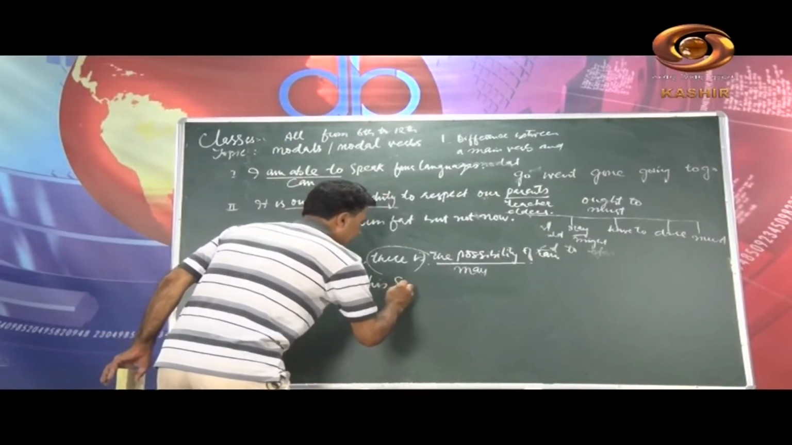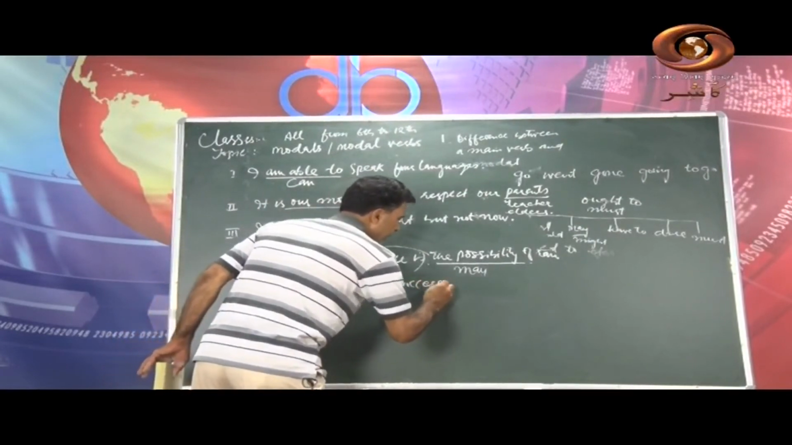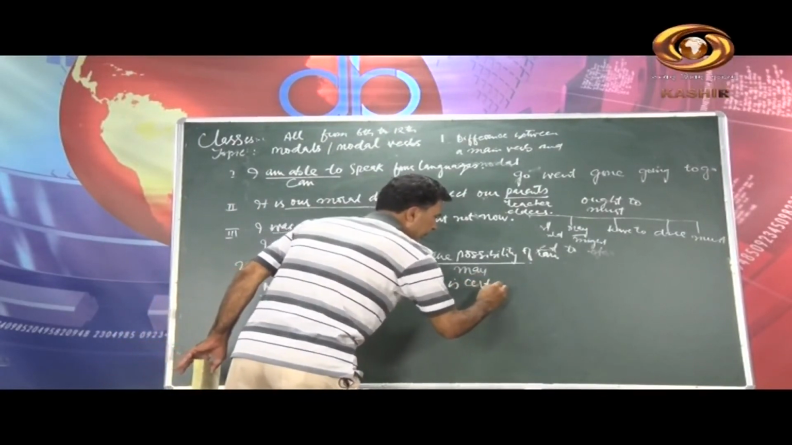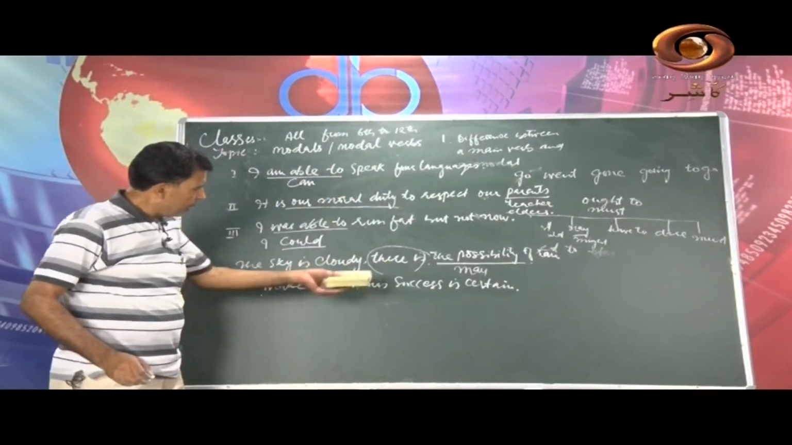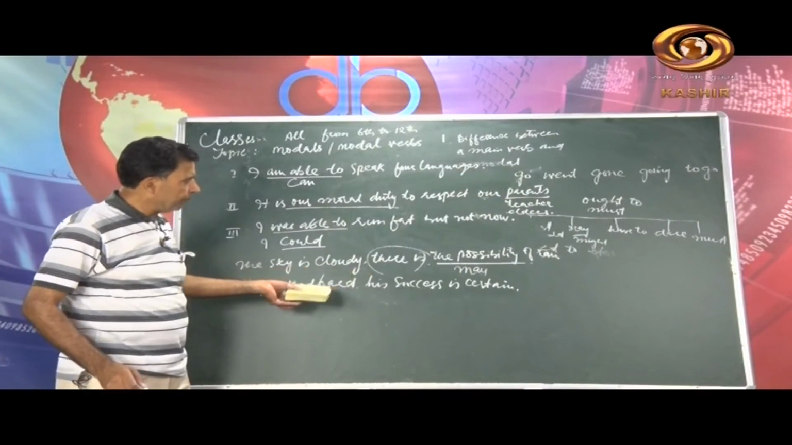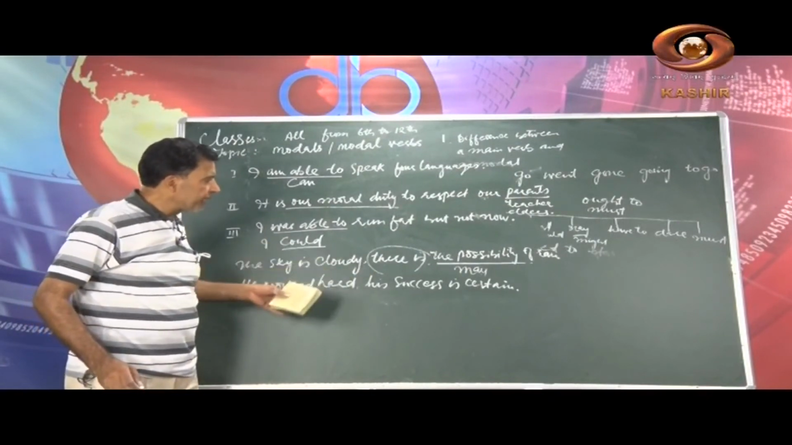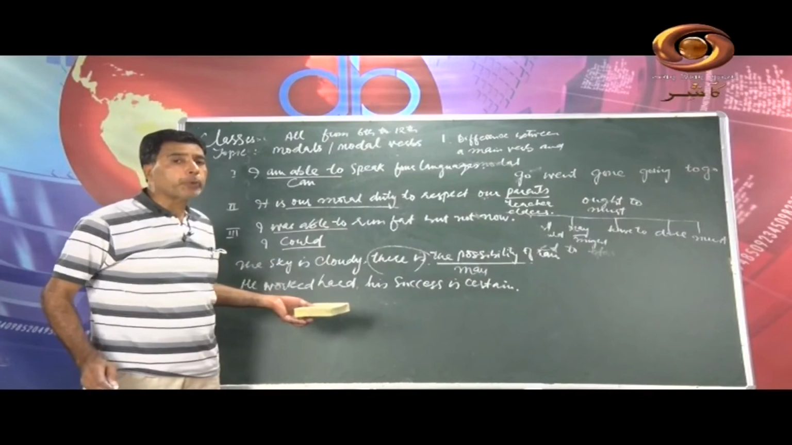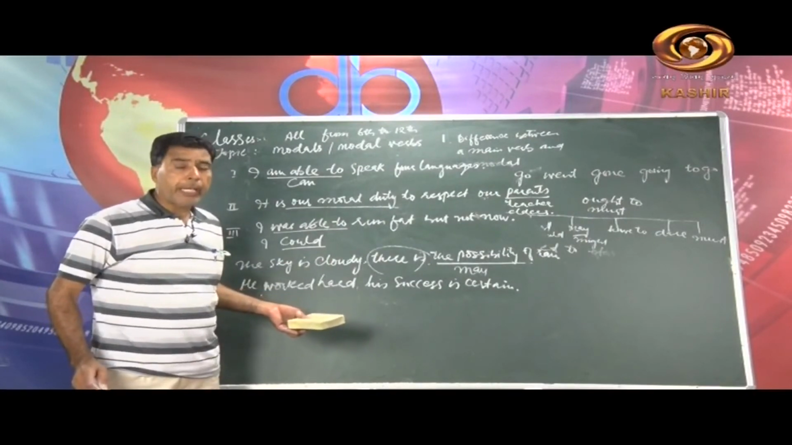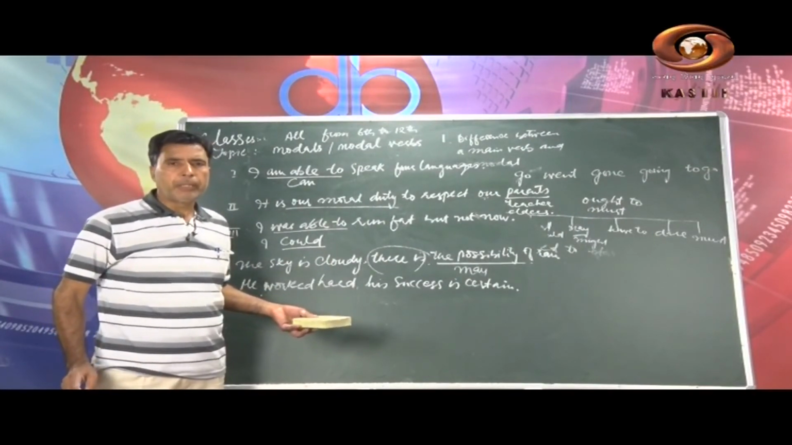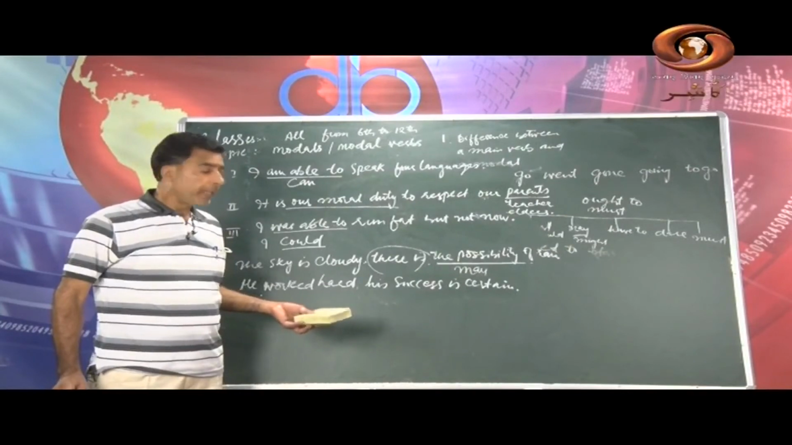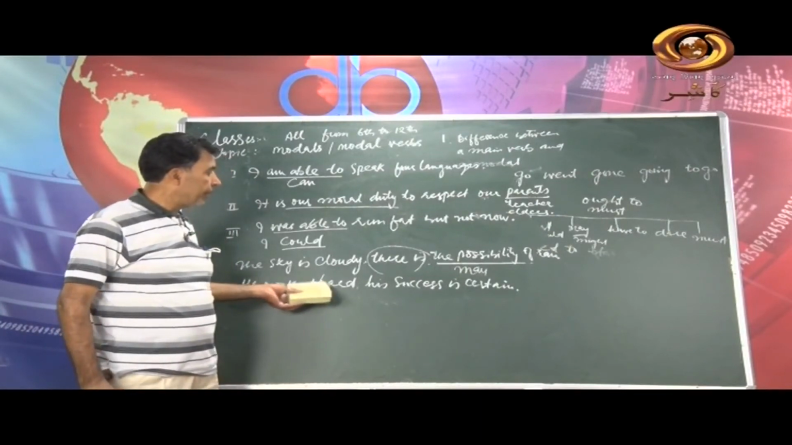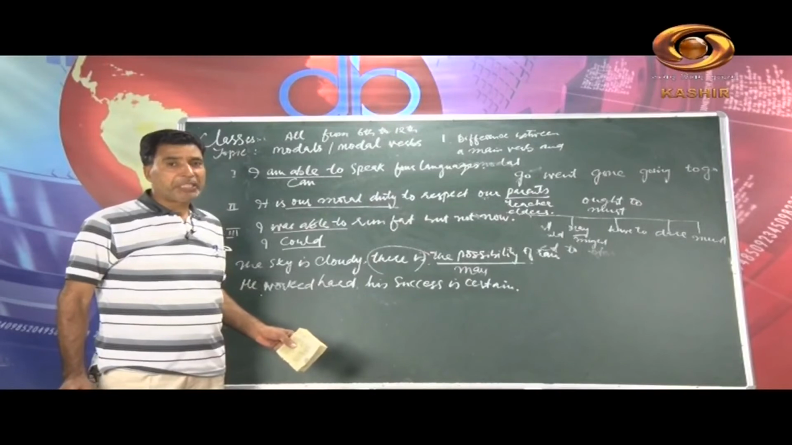His success is certain. This sentence has no blank, but you have to change the sentence in such a way that you can put a modal in it. There is a modal in English, that is will. What does this show? This shows willingness, this shows certainty. He worked hard. He will succeed.